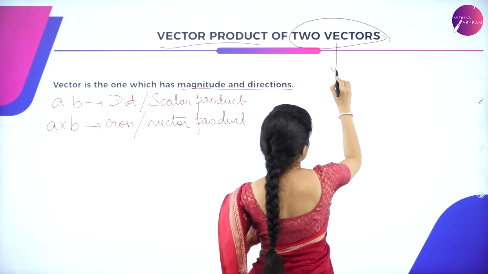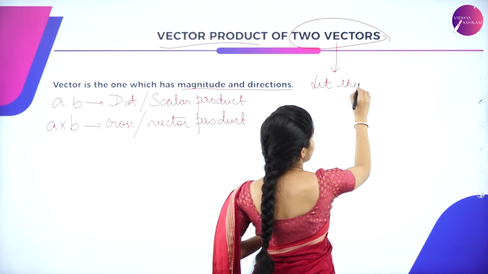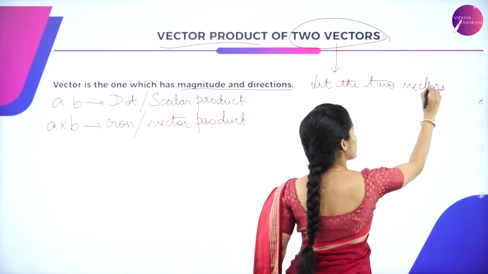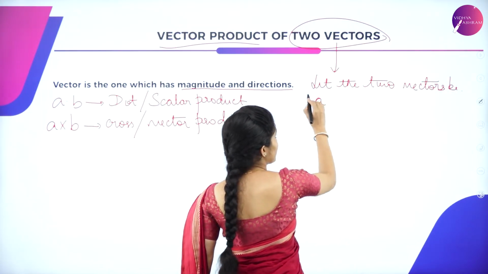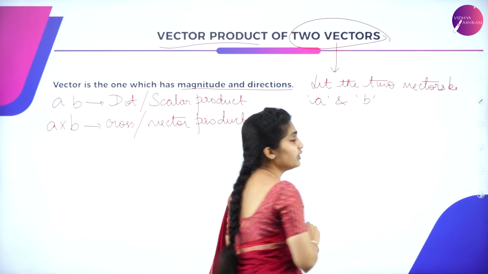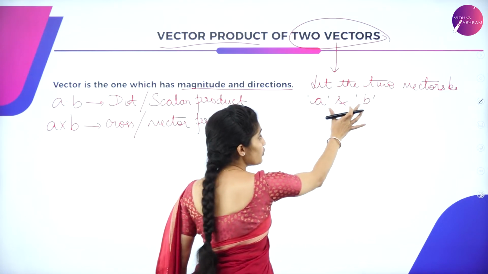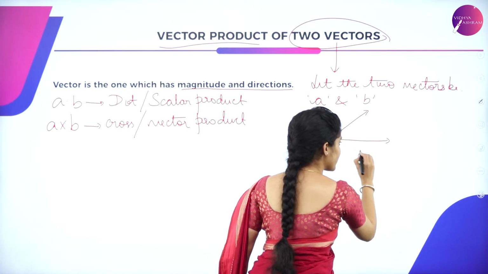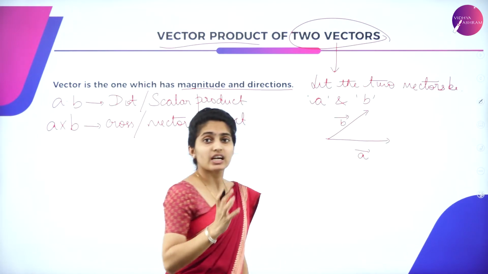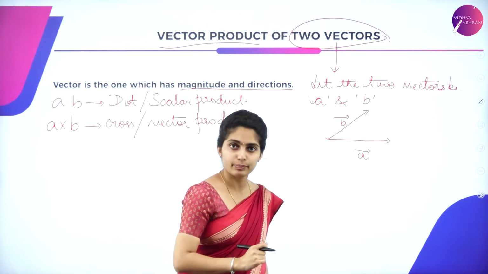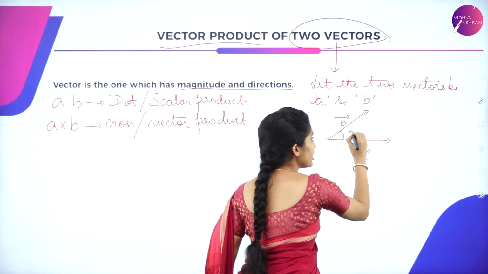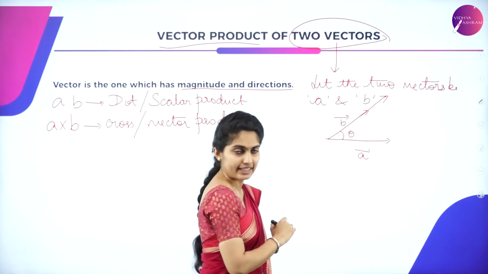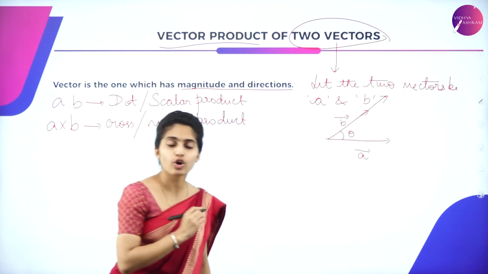So now we are talking about two vectors. Let the two vectors be vector A and vector B. Suppose there are two vectors A and B which make an angle. Let this be vector A and this be vector B. Consider two vectors, vector A and vector B, making an angle theta between them. Then, if this is extended, here we have a product of the two vectors.